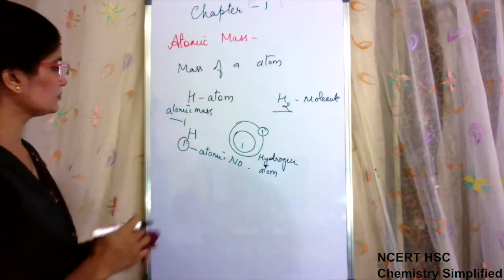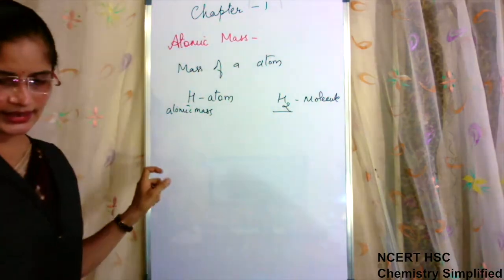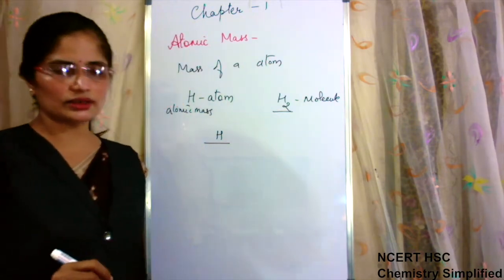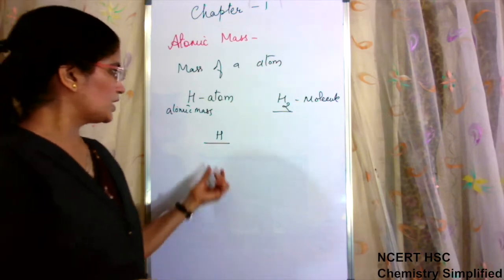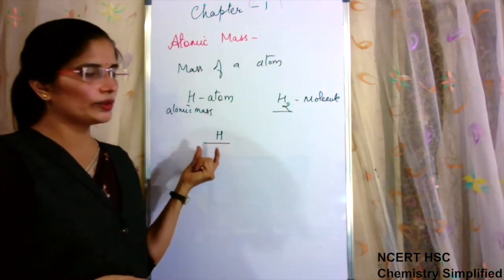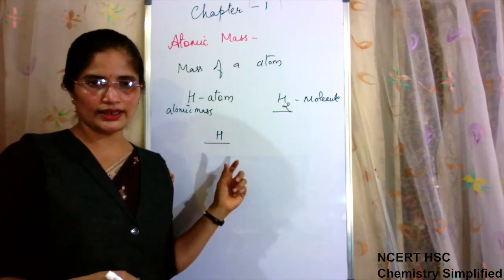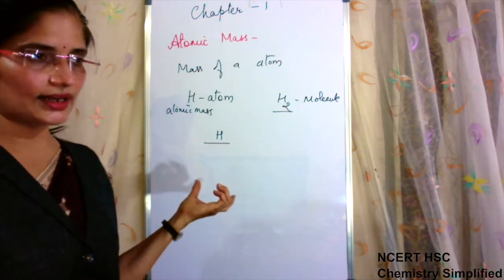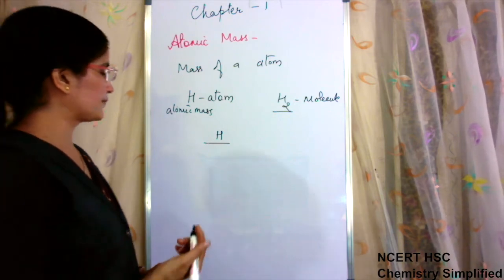Now, what we want to say is that if we want to weigh a hydrogen atom or any atom present in the periodic table, any element, then it is very difficult to measure the mass of a particular atom, because atoms are very, very small. We have not seen atom of any element. We just assume, means they are not visible to naked eyes. That means they are very small. So their mass measurement is very difficult.